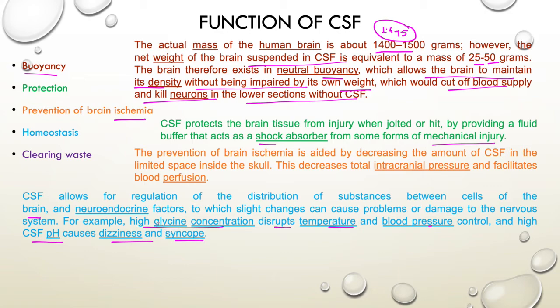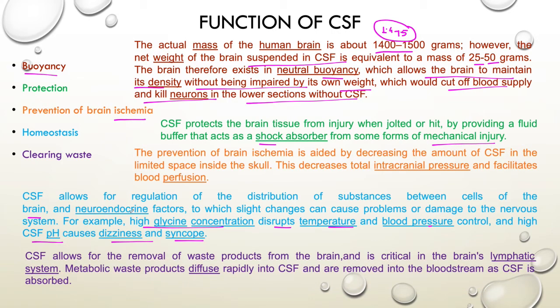And the last part is cleaning the waste, because the CSF helps in brain metabolism. Obviously when the metabolism process is going on inside the cells and tissues of the brain, waste products will be generated, and those waste products will be diffused rapidly into the CSF, and will be removed into the bloodstream as the CSF is absorbed.